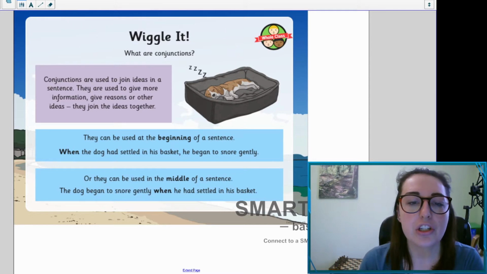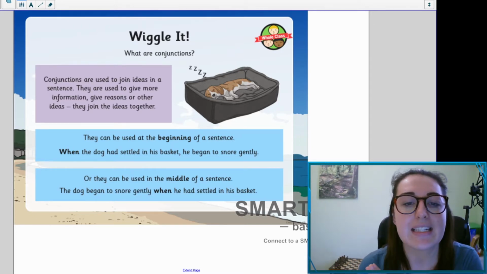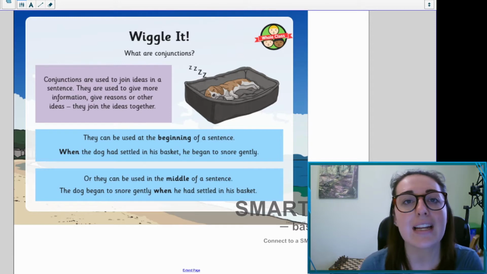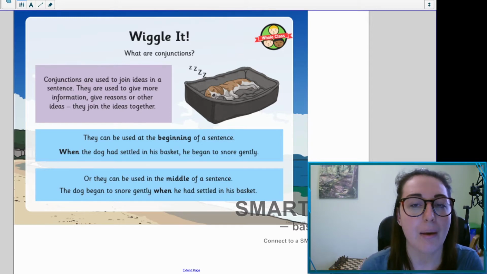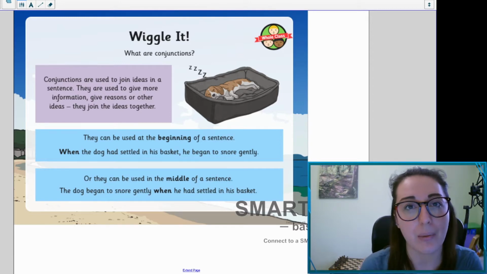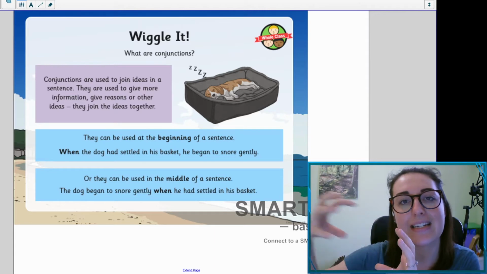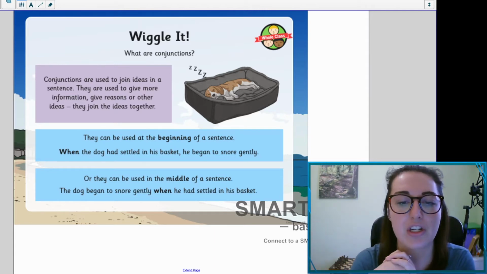So conjunctions are used to join ideas in a sentence or to give more information. And when we're thinking about time conjunctions, they're ones that add information to a sentence by telling us when something happened. So they're kind of similar to prepositions that we looked at in a way, but without them the sentence doesn't make sense, and it's needed to be able to add that extra information.